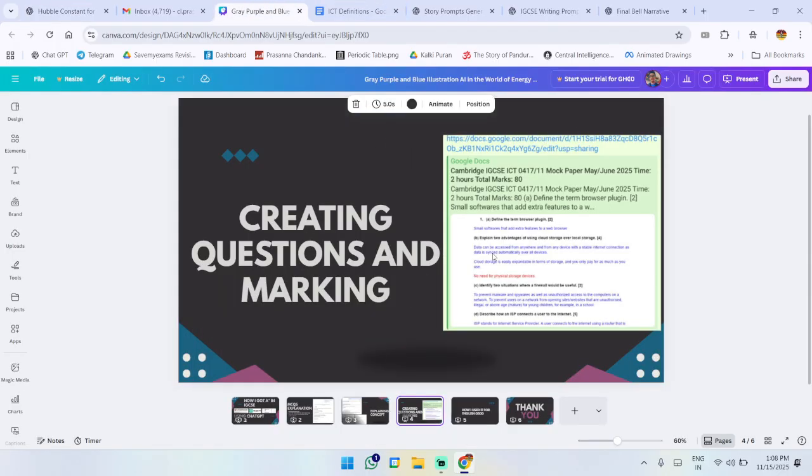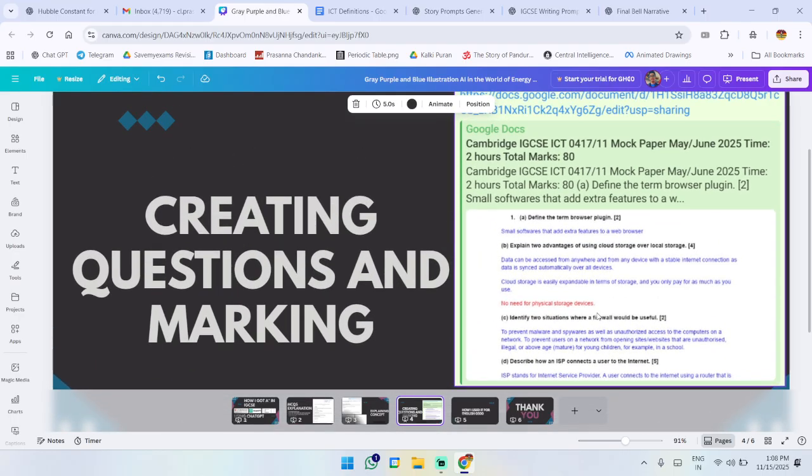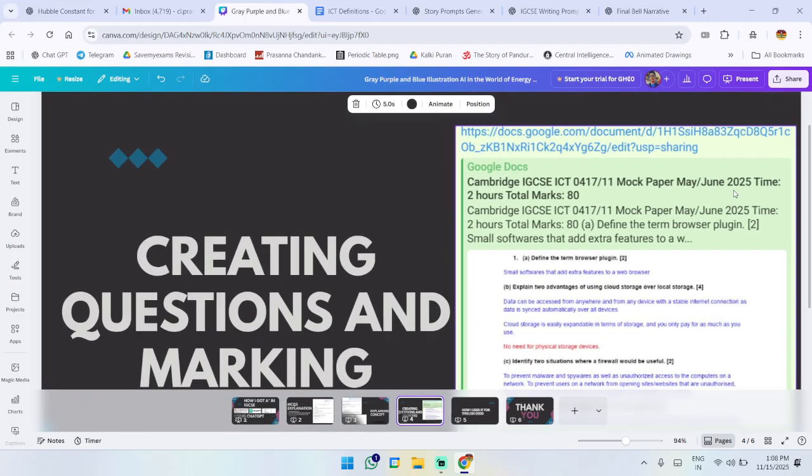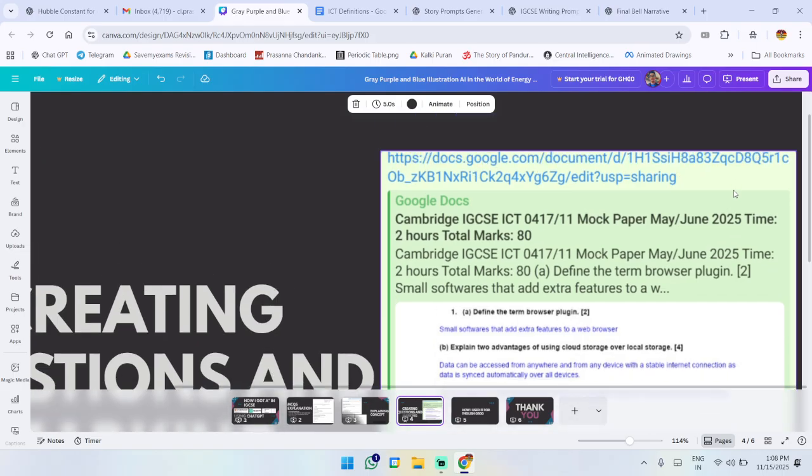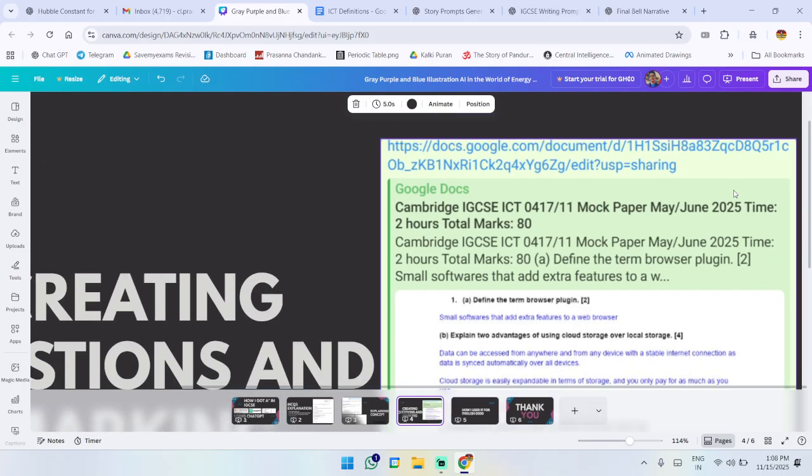Moving on, use it to create questions and then ask it to mark. Now, I use this a lot a few days before my ICT paper, and I can recommend that you use this for other subjects as well, but especially ICT. So what I did was I gave it the whole syllabus, and I told it to create a mock paper for me.